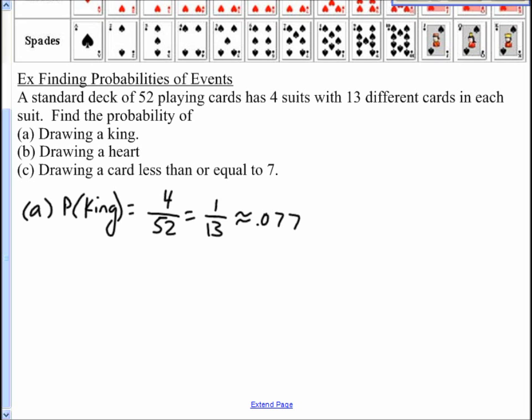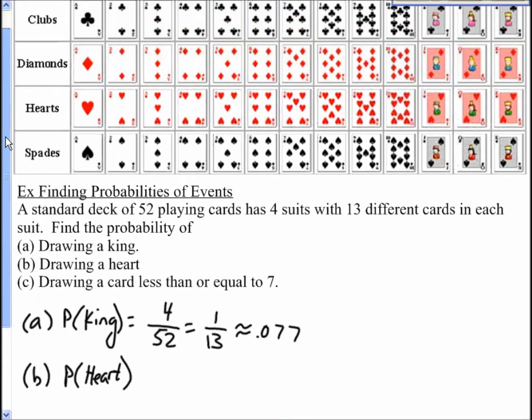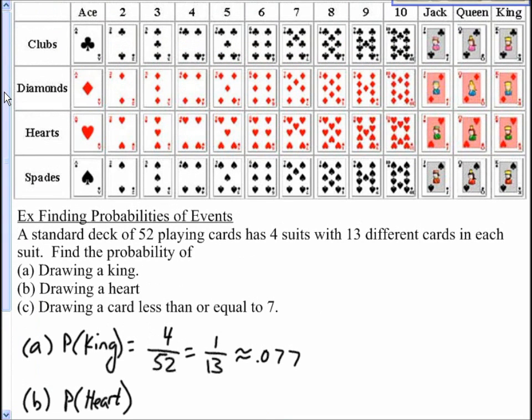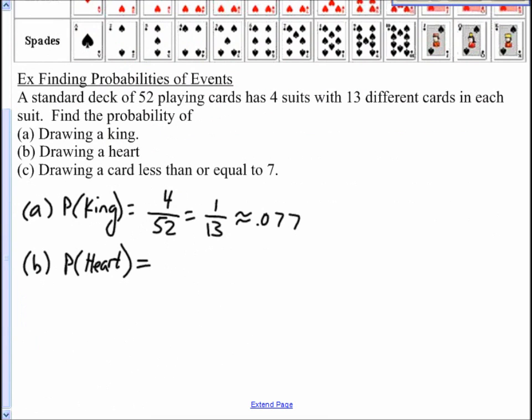0.077. Okay, 7.7%. Part B, let's do the probability of drawing a heart, any heart card. You say, well, how many hearts are there? Well, ace, 2, 3, 4, 5, 6, 7, 8, 9, 10. And then you've got your jack, queen, king, right? How many of them are there? Well, there's 13 in each suit. So 13 out of 52, or 1 in 4, or 0.25. Okay, so there's our probability of drawing a heart.